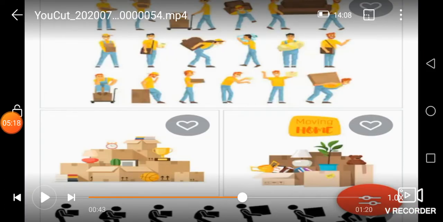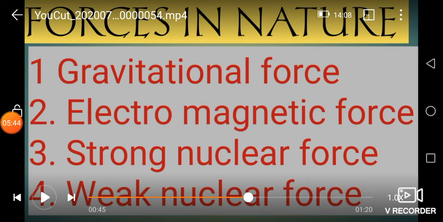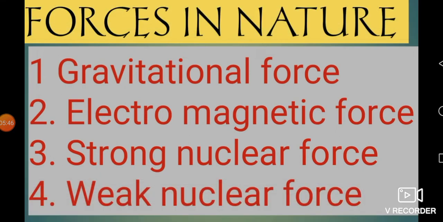That means without physics concepts, we cannot explain differential equations and the motion of objects. Here you see the picture. Different persons are taking different objects from one place to another place. The person's motion is explained only by physics concepts. This is why we need physics in the universe, friends.